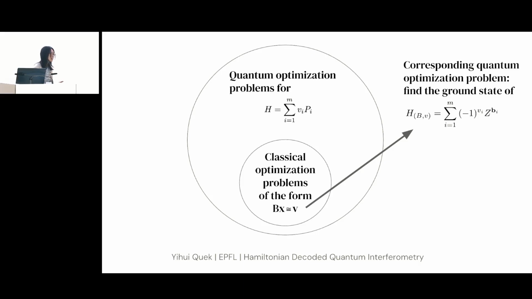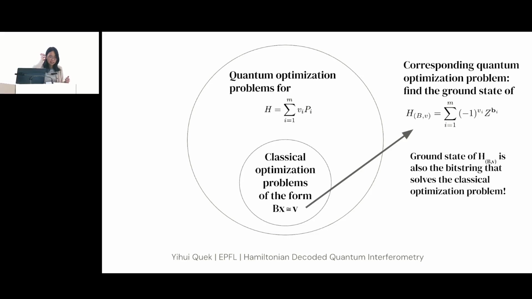And this Hamiltonian is just a Z Hamiltonian, so it's diagonal. So it's a strict subset of the whole set of Hamiltonians that we consider, where you can have arbitrary Pauli terms. So yes, if you find the ground state of this classical optimization problem, it also solves the corresponding quantum optimization problem for this diagonal Hamiltonian.